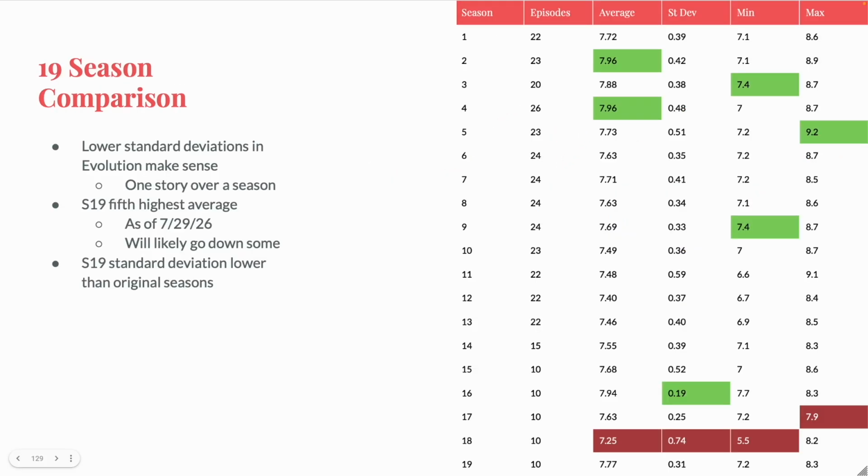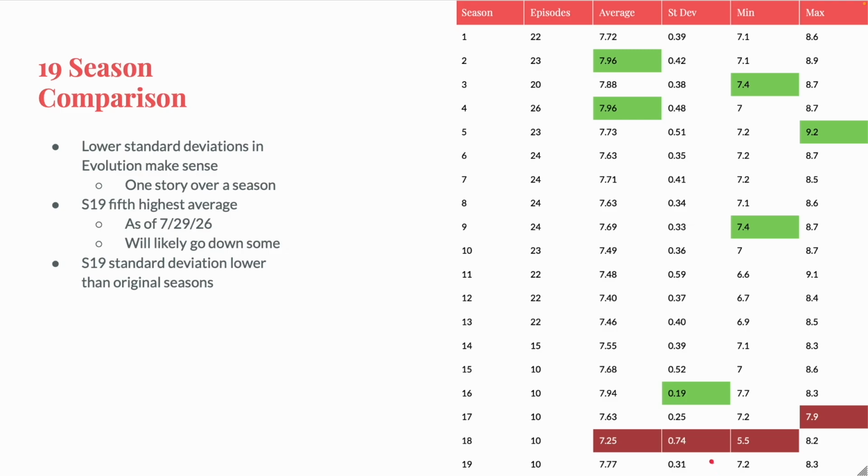This table shows a comparison of the IMDb ratings over 19 seasons of Criminal Minds. It should be noted that for the original 15 seasons and the first 2 Evolution seasons, all those ratings were taken at the same time, just after Evolution Season 2 finished, which was about 2 years ago. Season 3 ratings were taken when Season 3 finished, and Season 4 ratings when Season 4 finished. But this table has the average rating, the standard deviation, and the min and max IMDb ratings, which allows us to see which seasons were good, bad, and which were pretty consistent.